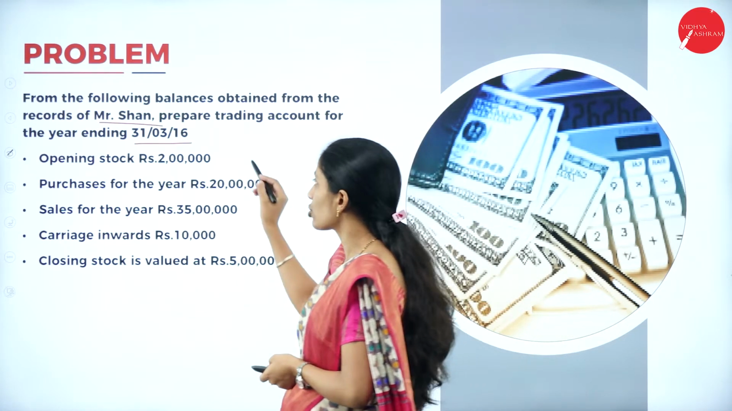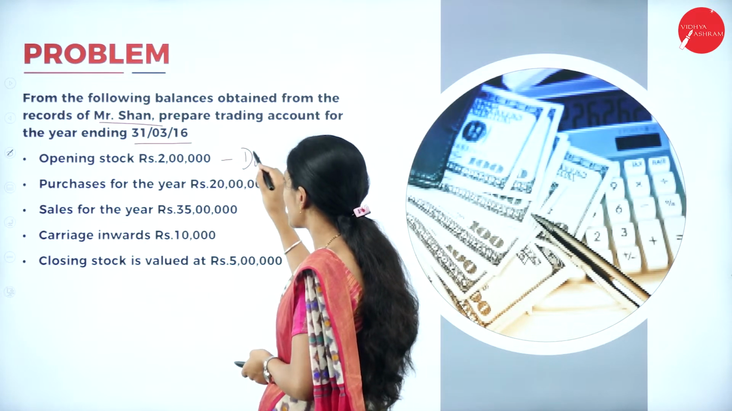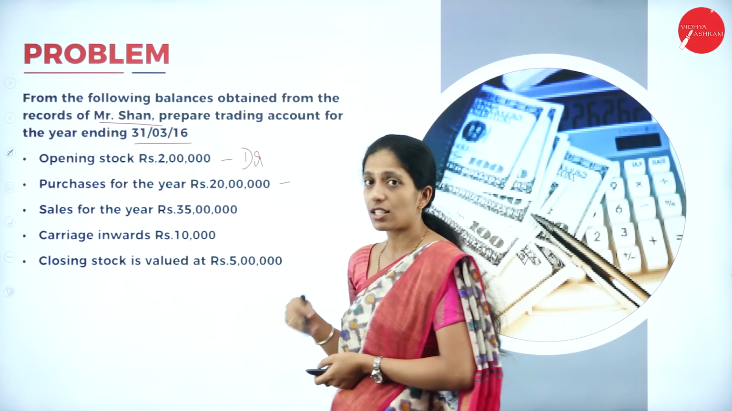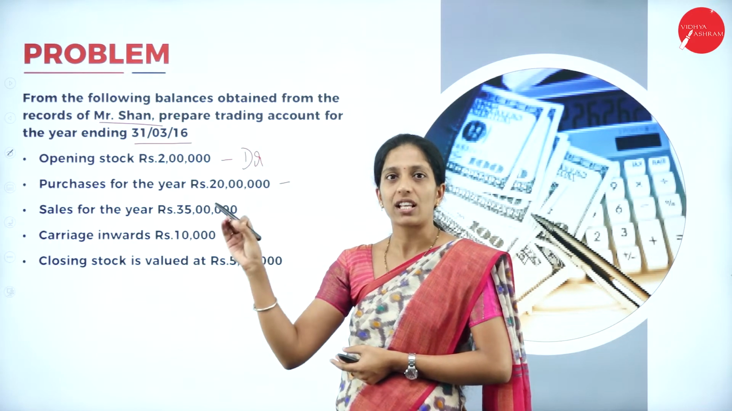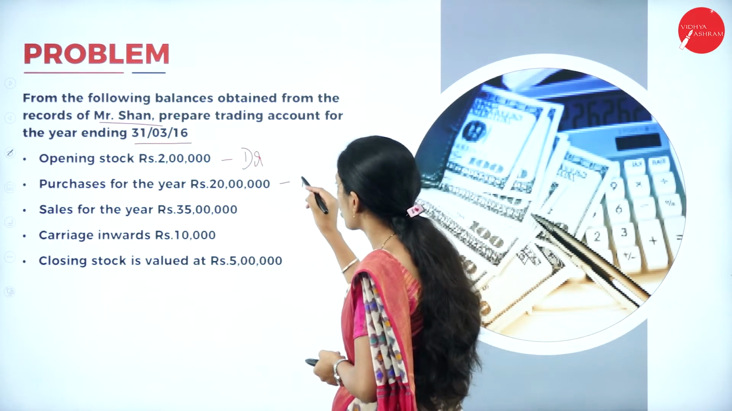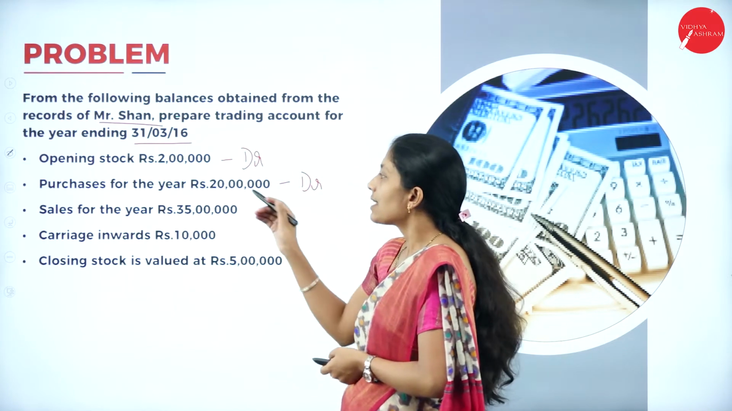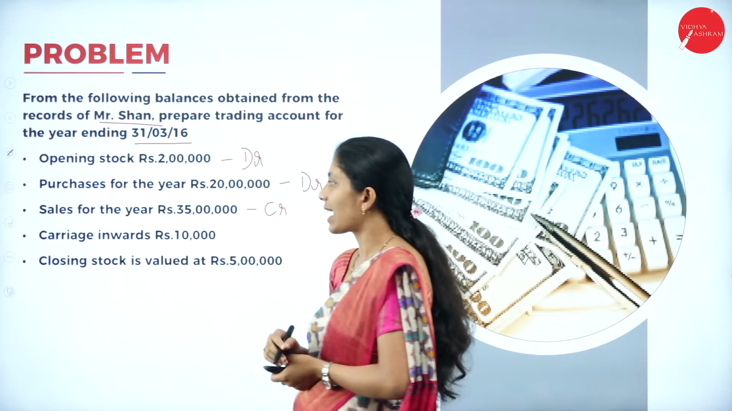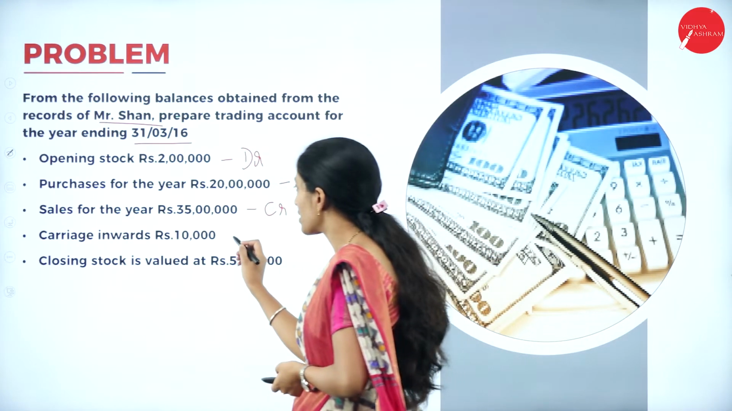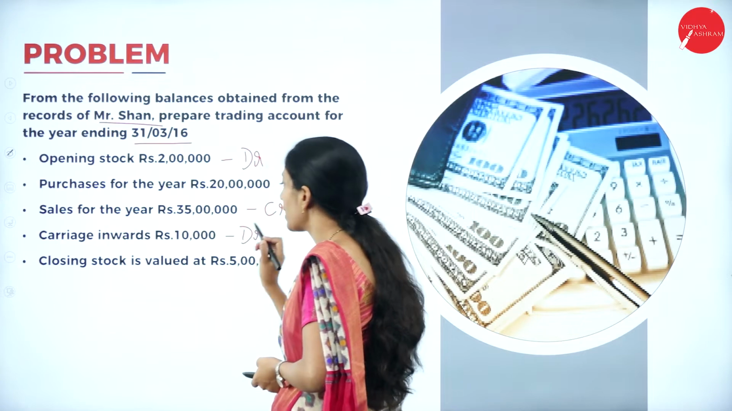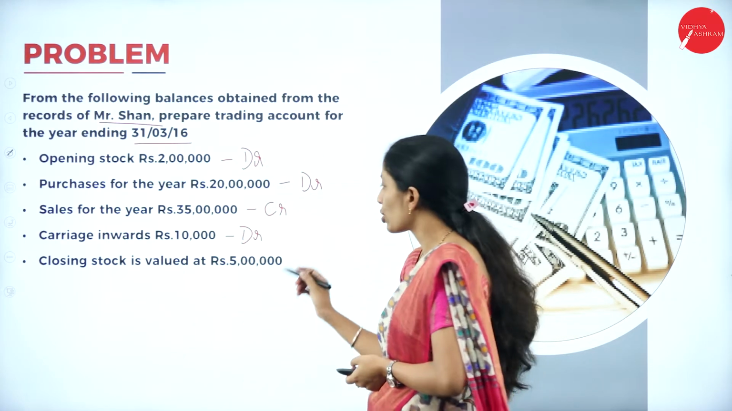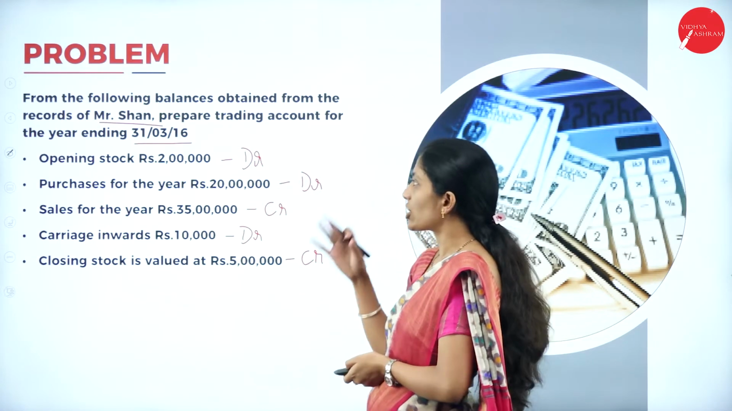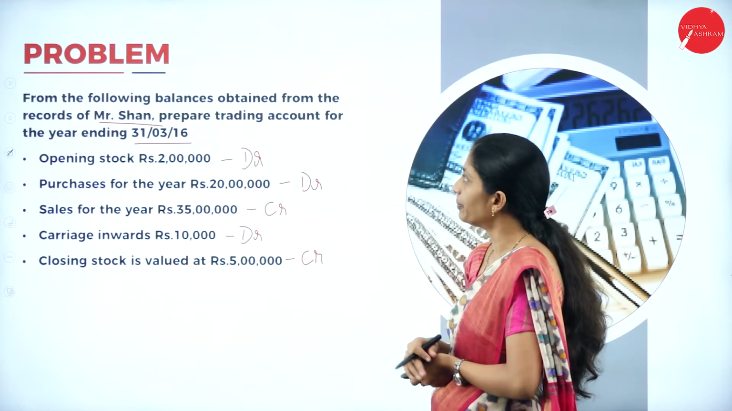Okay, so opening stock, where do we record? Debit side, To Opening Stock. Next, purchases, that is, how do you write? To Opening Stock, To Purchases. So here also it is debit side. Sales for the year, we will record in the credit side as By Sales. Carriage inward is a direct expense, debit side. Next, closing stock, we will record in the credit side. Easy problem. Okay, so we shall directly go through the solution now.